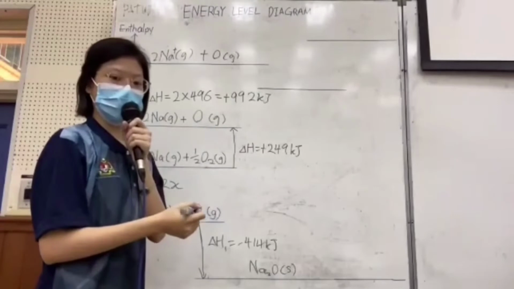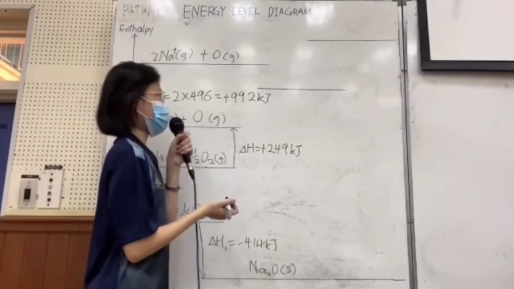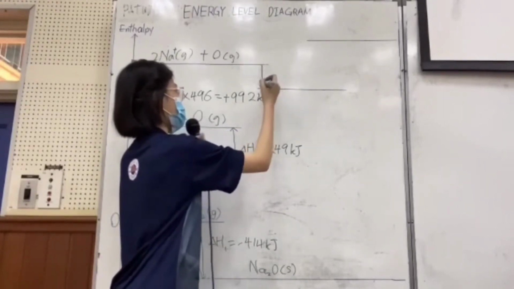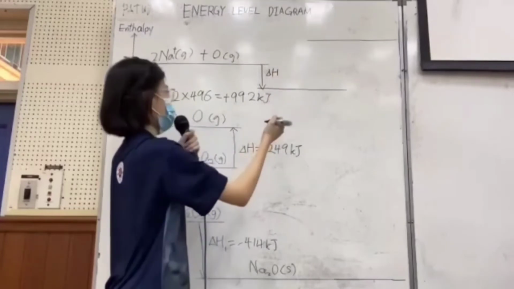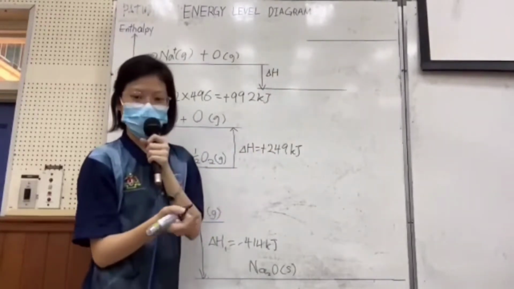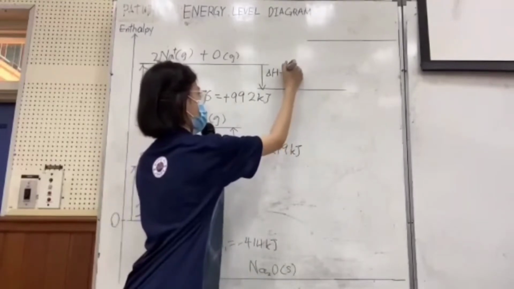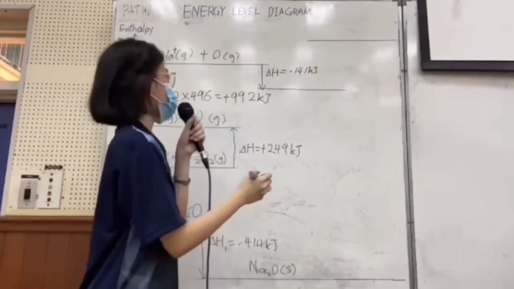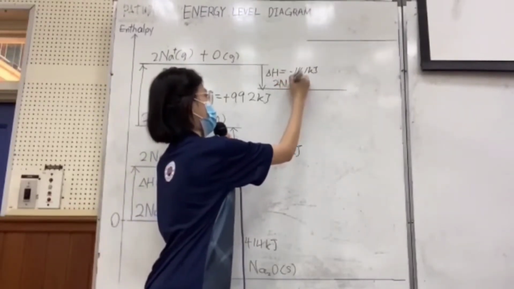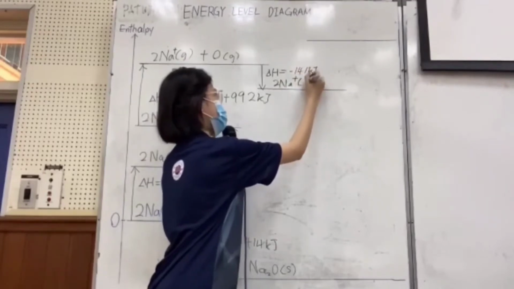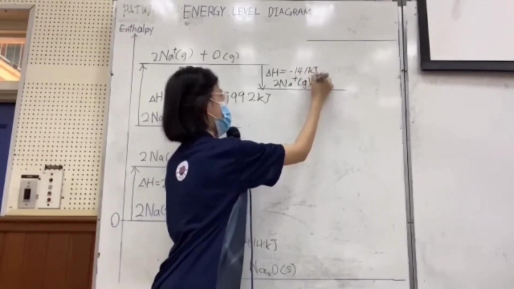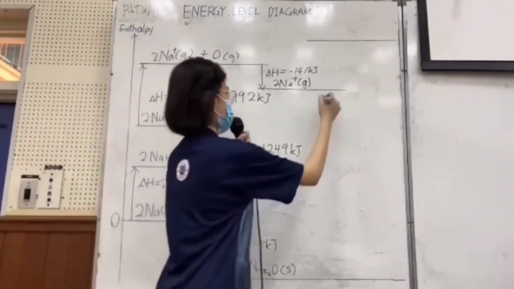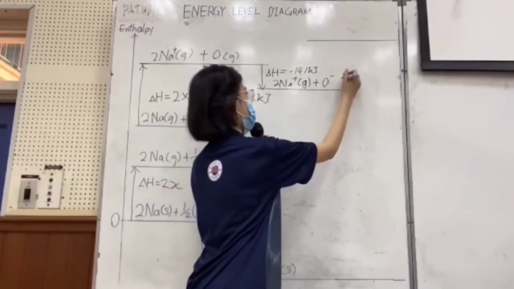After that is the electron affinity of oxygen. The first electron affinity is negative, so the arrow is pointing downward. The first electron affinity is negative 141 kilojoule. And now the 2 Na plus in gaseous state is still the same, but the O has already gained an electron, so it becomes O negative in gaseous state.